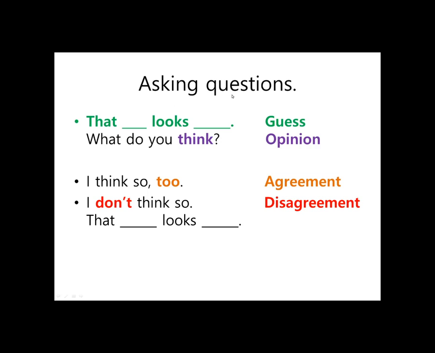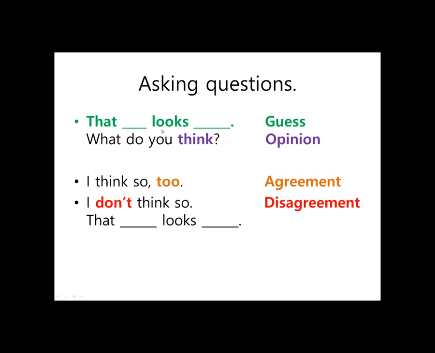Okay, asking questions. Just to review, to make our questions, we say, what do you think? First you tell someone what your guess and your opinion is. You can say, that car looks fast. That pizza looks delicious. That cake looks nice. Okay, what do you think? So you can just say this to ask someone's opinion.